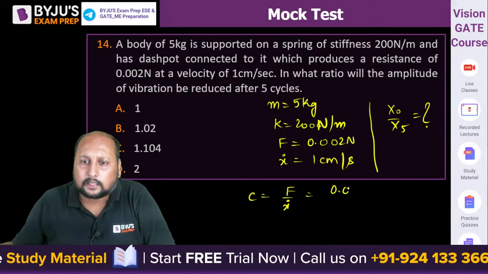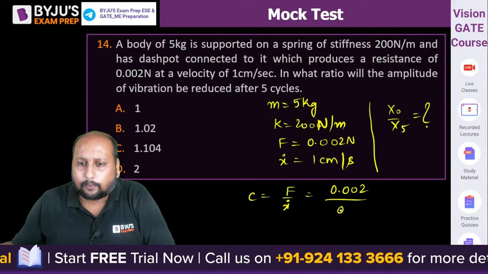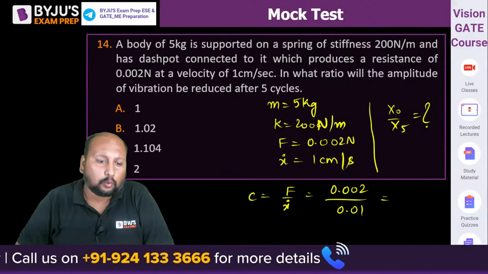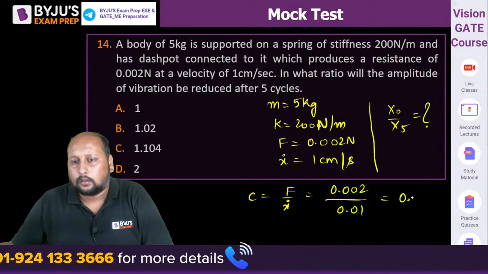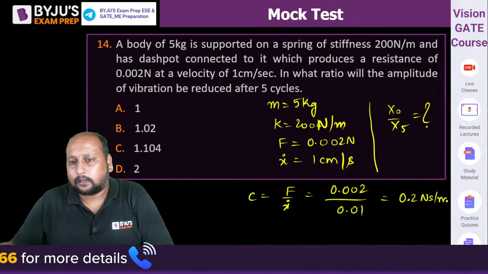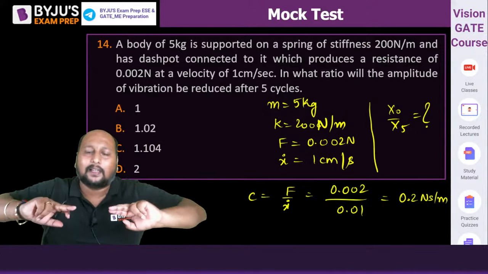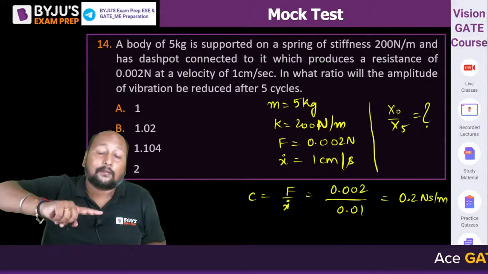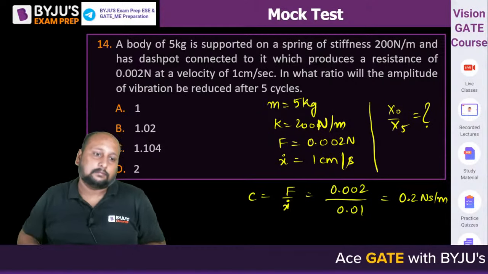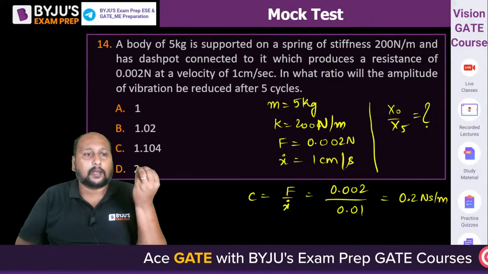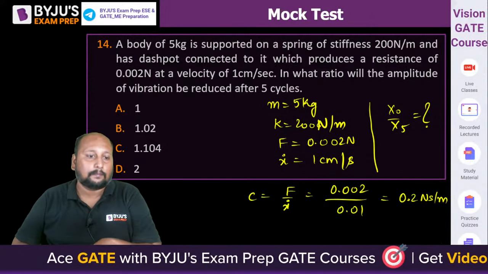F is 0.002 divided by 0.01. That is equal to 0.2 Newton second per meter. The value of C is found, meaning the value of zeta can be calculated. Once zeta is found, delta is calculated. Once delta is found, the ratio is calculated. A simple process to calculate.